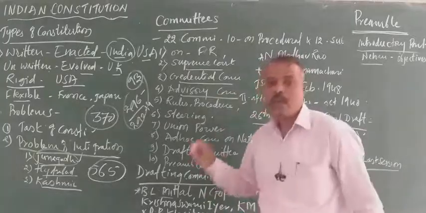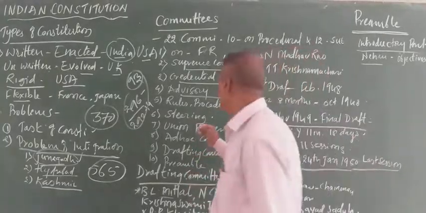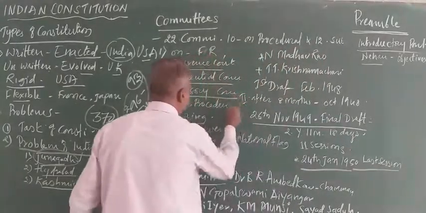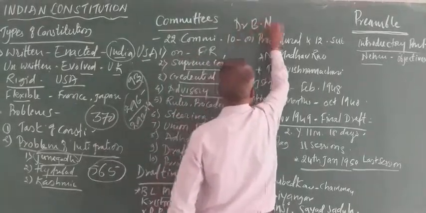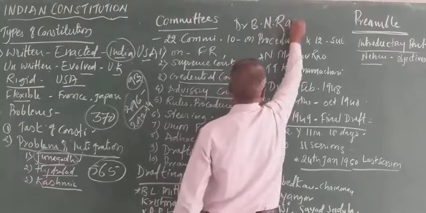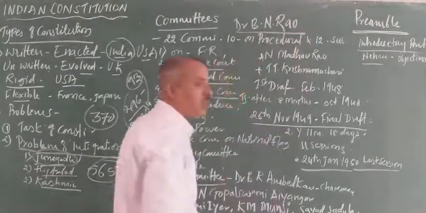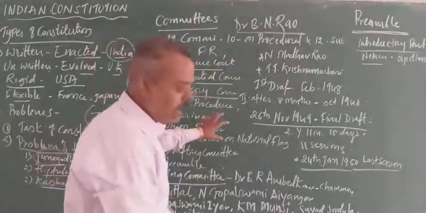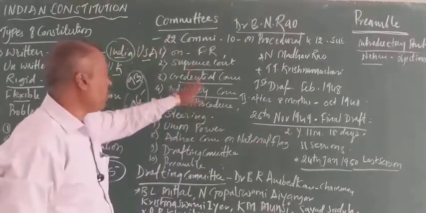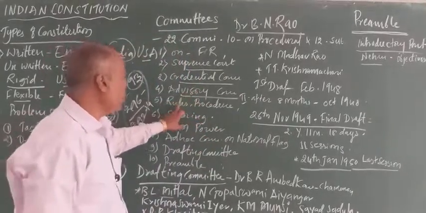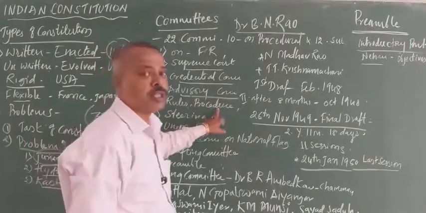This is a very important committee, which was headed by Dr. B.N. Rao, who was the chief advisor to the Constituent Assembly and the Drafting Committee. It was under the B.N. Rao advisory committee. Then the Committee on Rules, Regulations and Procedures.